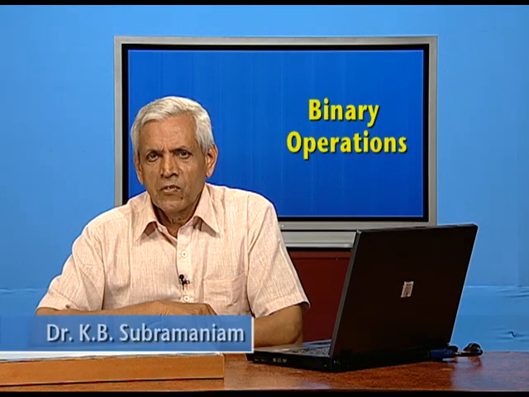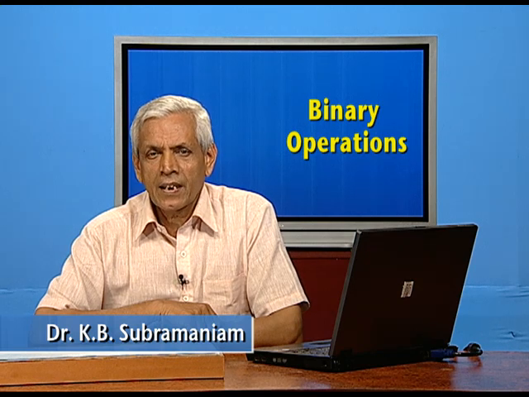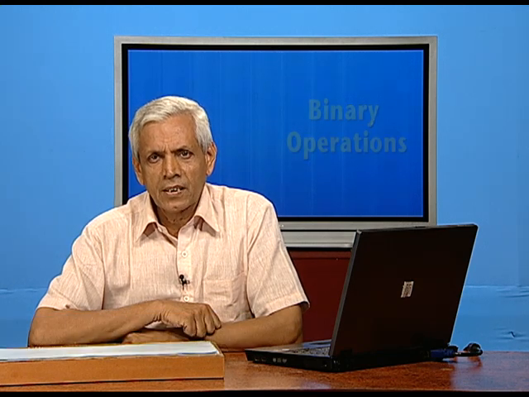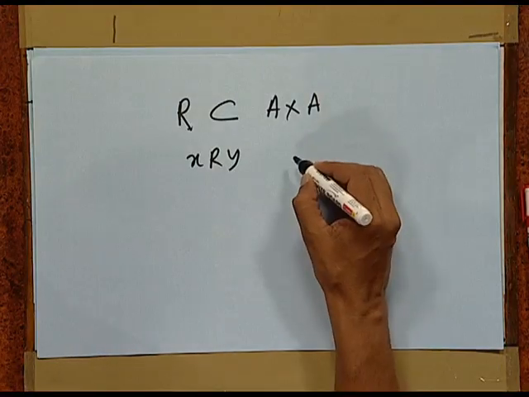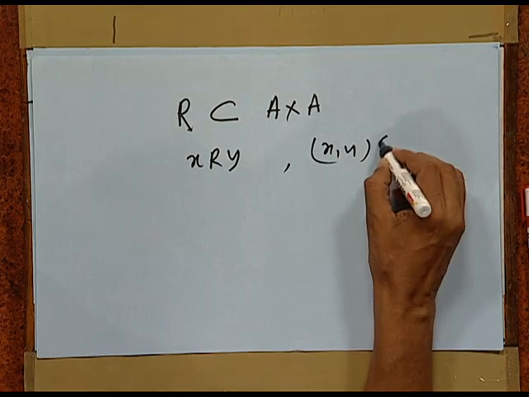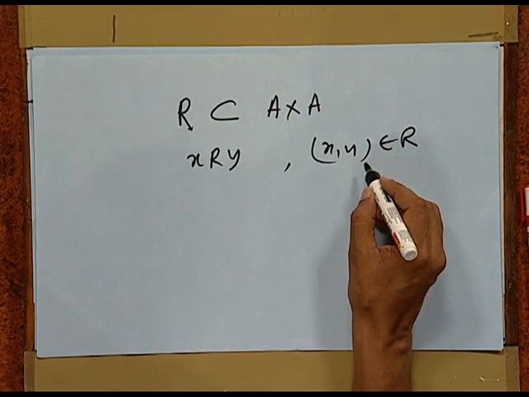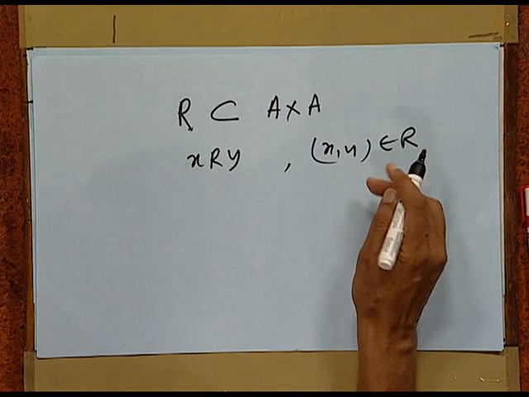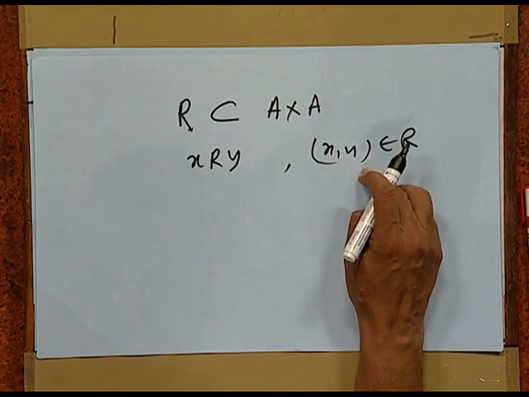Hello students, in the last episodes we discussed function and binary operations in detail. Today we study the types of relations. Before that, I want to remark that sometimes we use the symbol x R y to designate the fact that (x, y) belongs to R. So, as per convenience we use this and this with equal meaning.